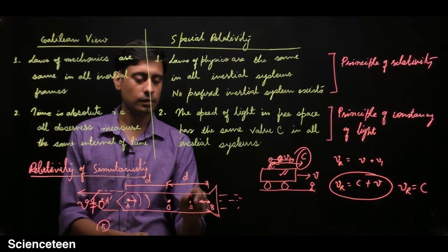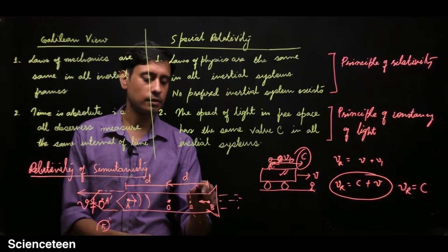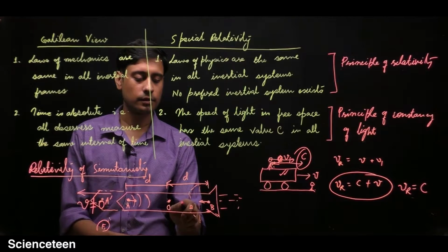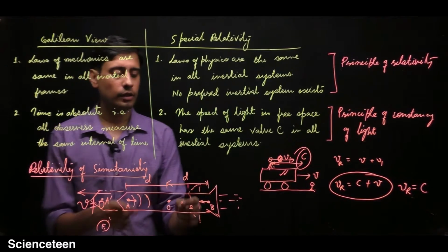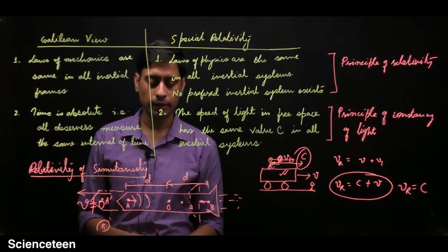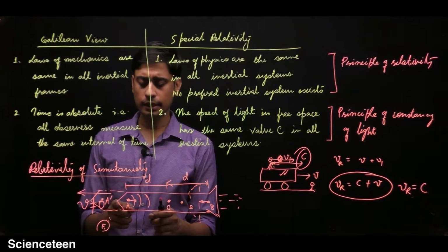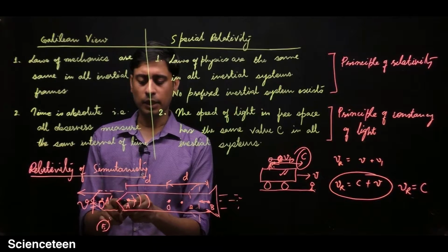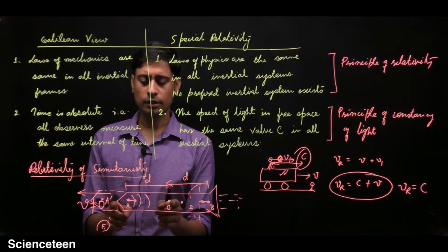This is the situation. This is the location of point B. Now you can see that since the spaceship has moved, this beam has to travel a shorter distance.